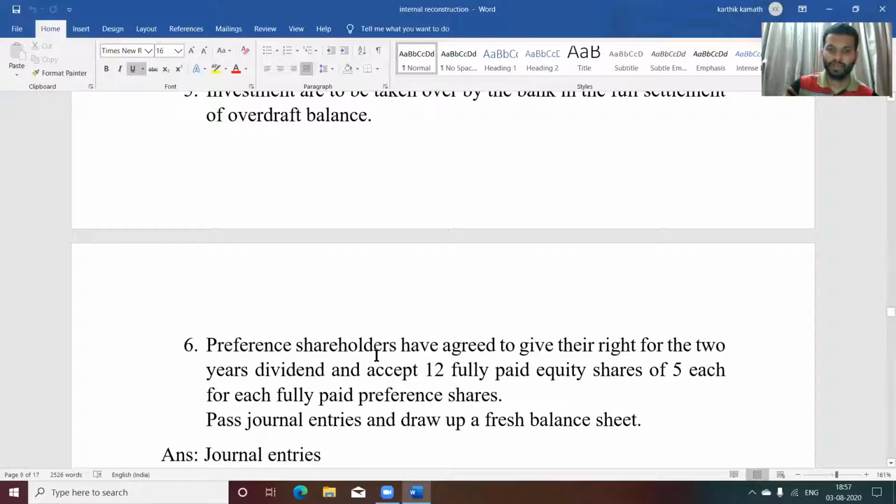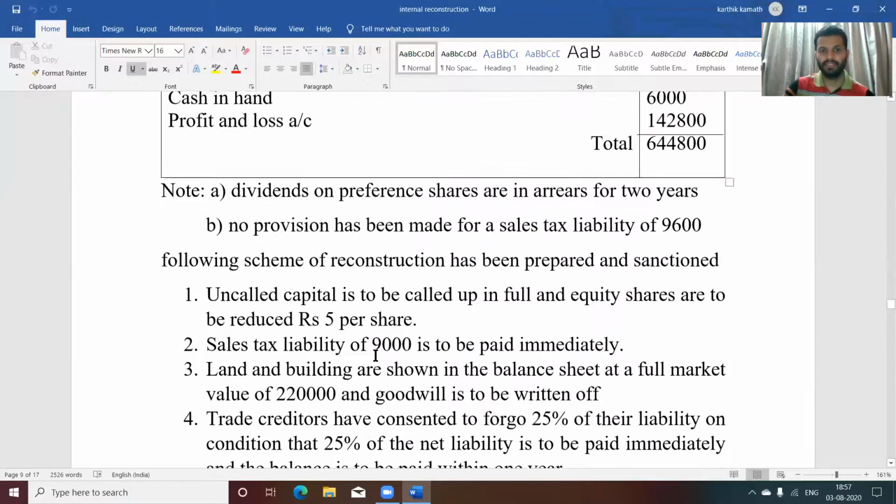Similarly, the preference shareholders have agreed to give up their right to the 2 years' dividend and accept 12 fully paid equity shares of 5 each for each fully paid preference share. Pass journal entries and draw the fresh balance sheet. The first thing you need to do here is to pass journal entries. Whenever passing journal entries, first see the first adjustment.